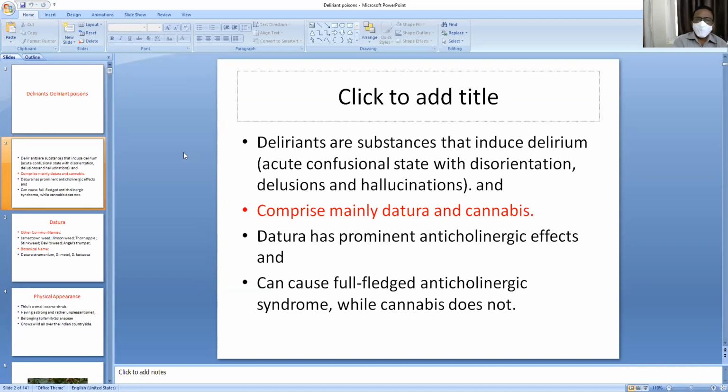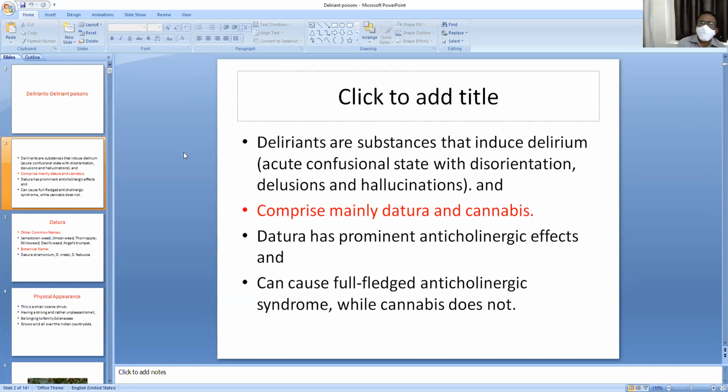Hallucinations I told you in detail, and delusions in your forensic psychiatry. We dealt with all these symptoms and the importance of those signs and symptoms of hallucinations, delusions, and disorientation. All of those you know well from previous classes.